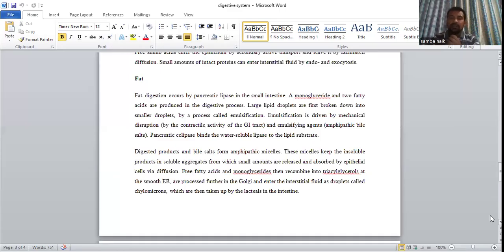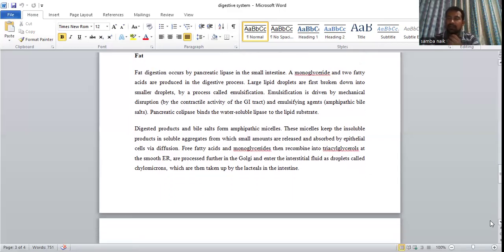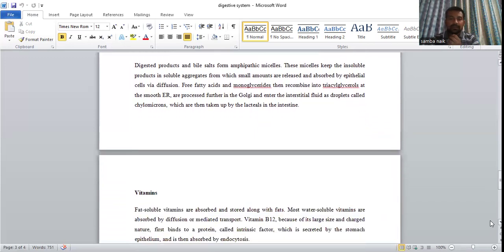Because the small intestinal juices contain some kinds of enzymes, the pancreas secretes some kinds of enzymes to break down the food material, and the liver secretes the bile juice. The bile juice is stored in the gallbladder. When the food material passes from the stomach to the small intestine, the bile juice is also poured into the small intestine along with all the enzymes.